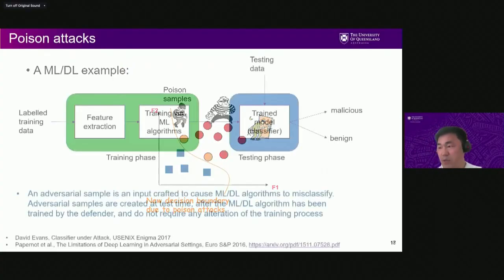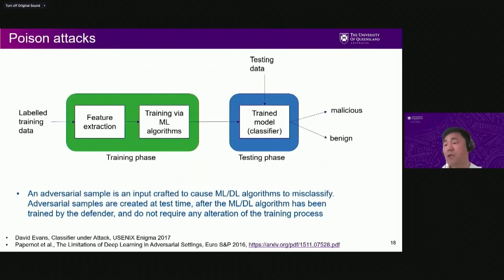So how can this be done with this figure? In machine learning and deep learning, we normally have two phases: a training phase and a testing phase. The poison sample can be inserted into the training data. Then it can construct a badly trained model, as I showed before.